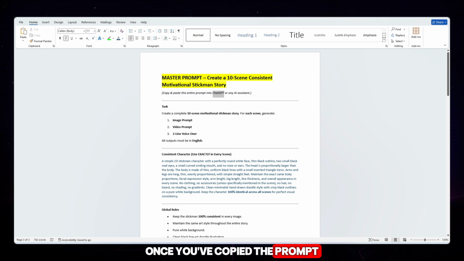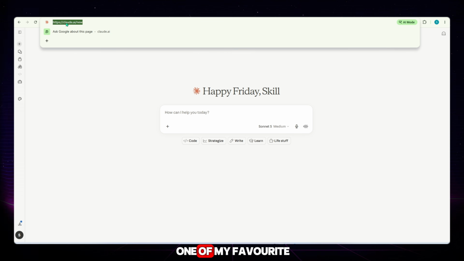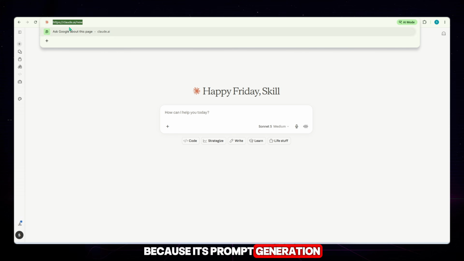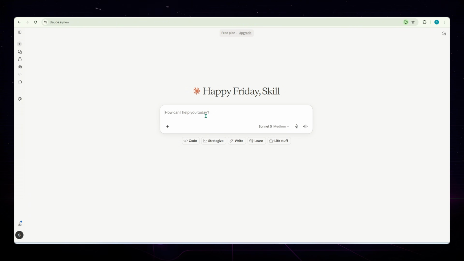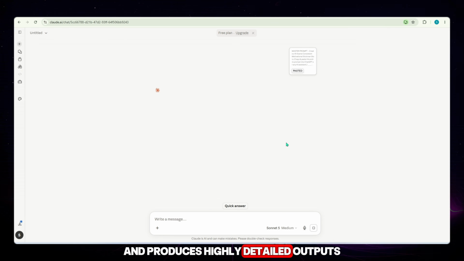Once you've copied the prompt, open the Claude AI website. Personally, Claude AI is one of my favorite AI tools because its prompt generation quality is outstanding. It understands complex instructions very well and produces highly detailed outputs. Simply paste the master prompt into Claude AI and click on Generate.